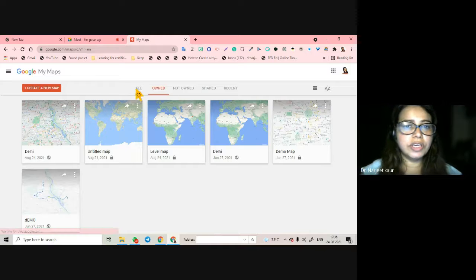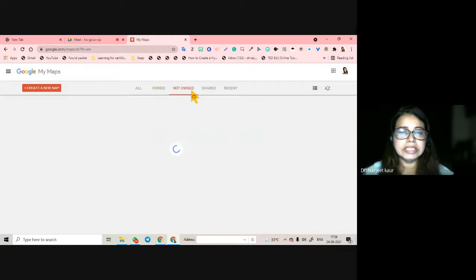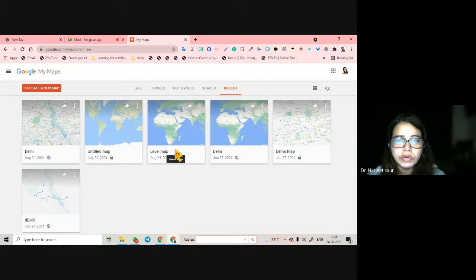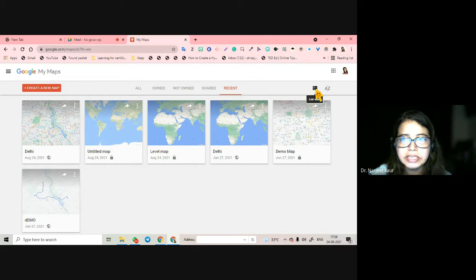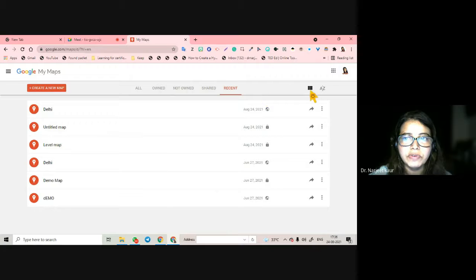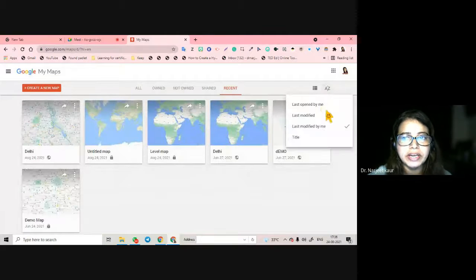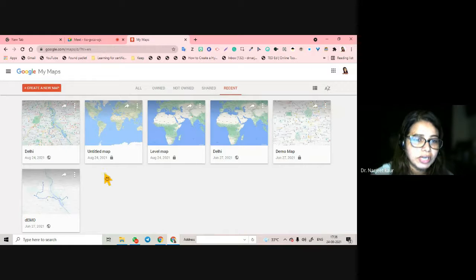All right, so here are all the maps. These are the maps which I have created. They are owned by me. These are the maps which somebody else might have shared with me. They are not owned by me. These are the shared maps. Nobody has done that. And these were the recent maps I was working on. All right. And if you want, you can make it a list view or a grid view. You can sort it alphabetically, according to last modified, according to last opened, and so on and so forth.